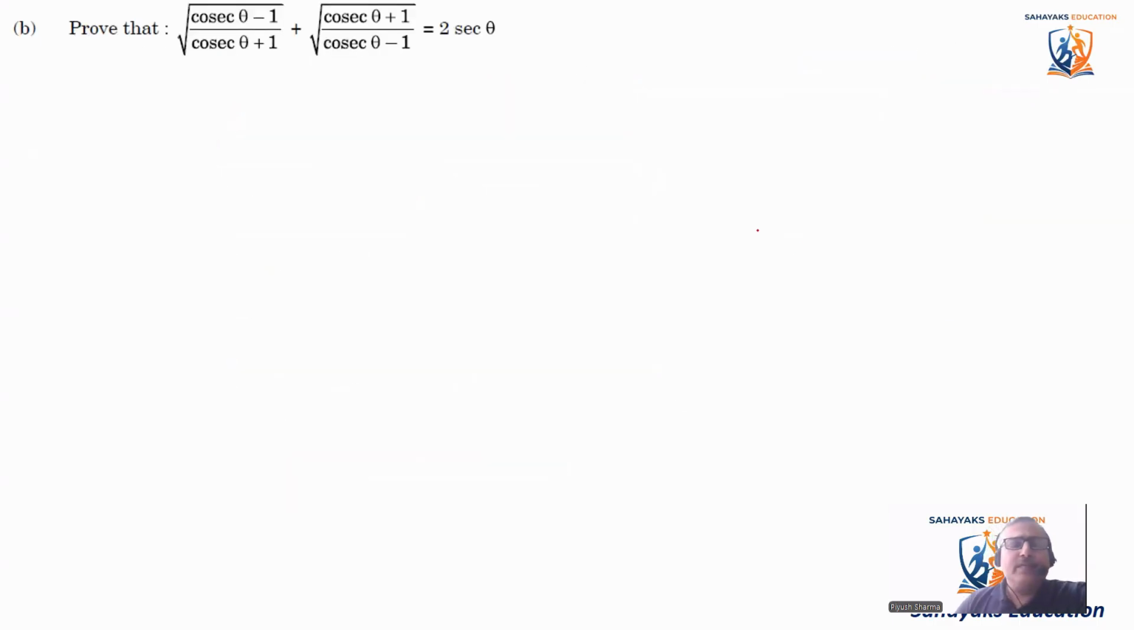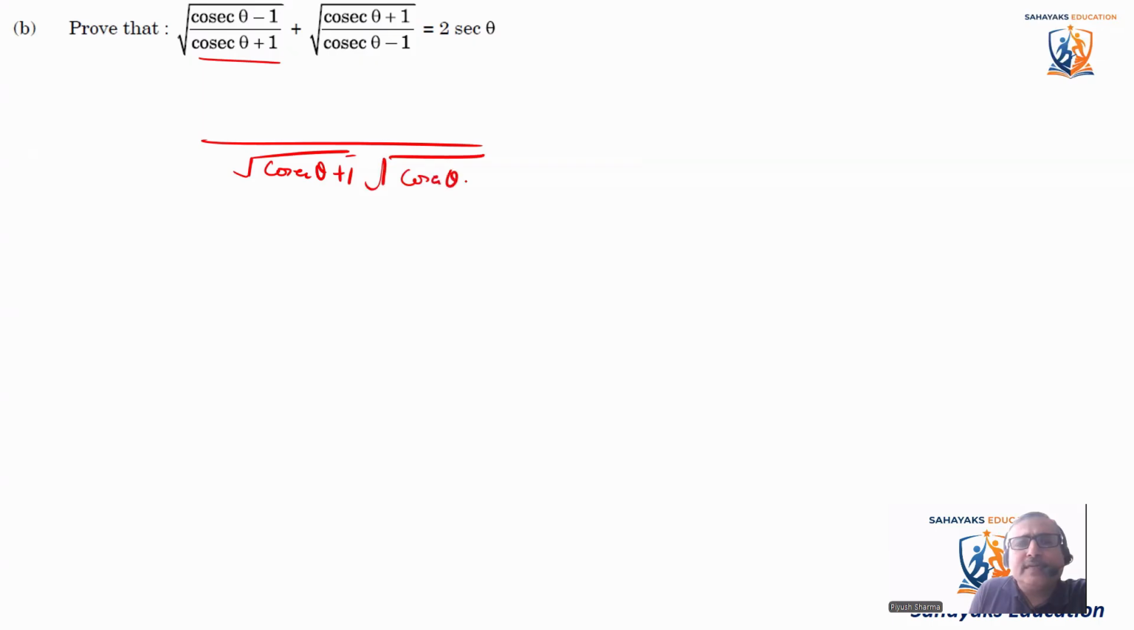So again, cosec. Instead of cosec, we'll write it as sine, and then we'll try to find the values here. Or we can do it directly. We can do it directly. So let's say prove that square root of, we'll take the LCM of it. So when we take the LCM, what happens? This becomes the square root of cosec theta plus 1 into square root of cosec theta minus 1. Okay.